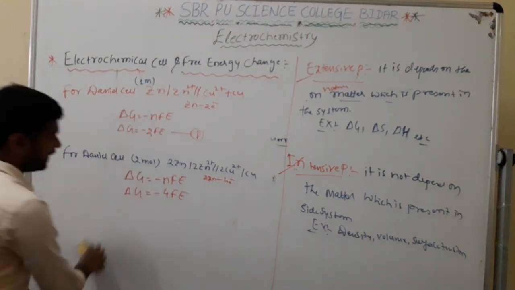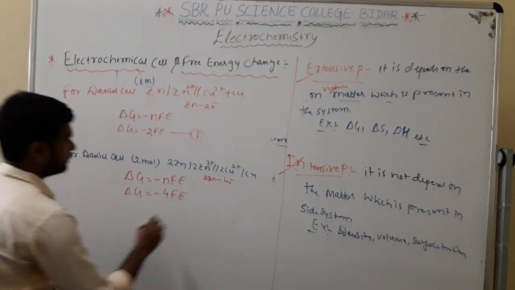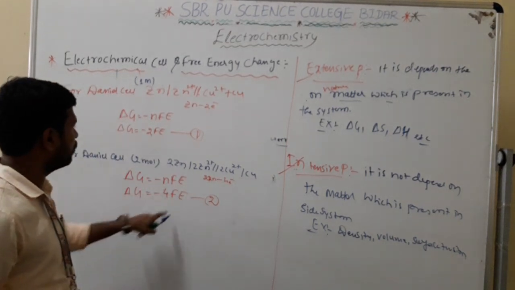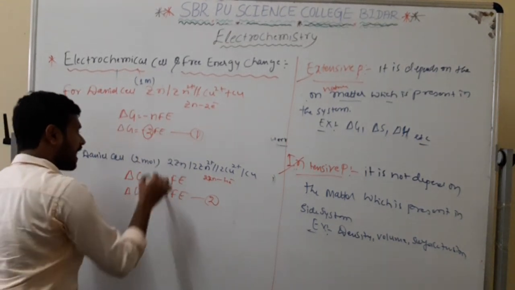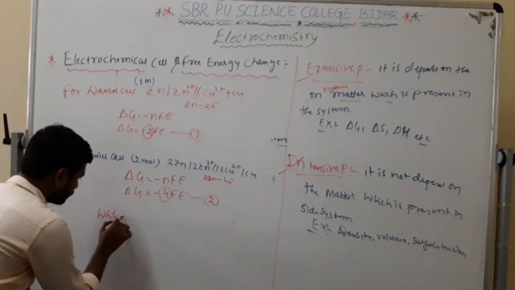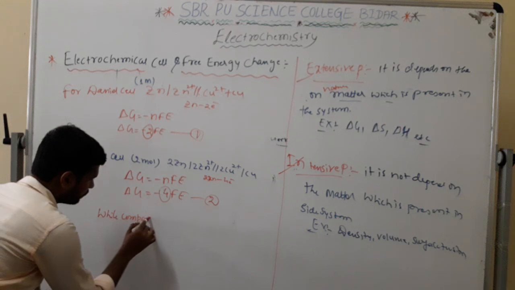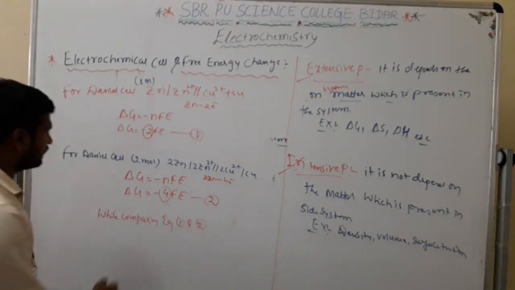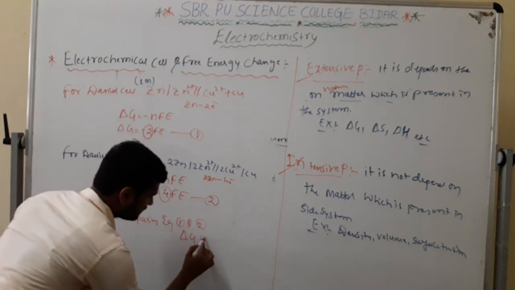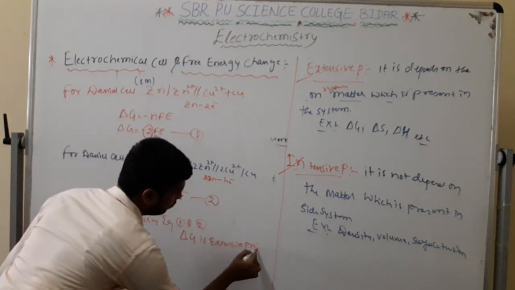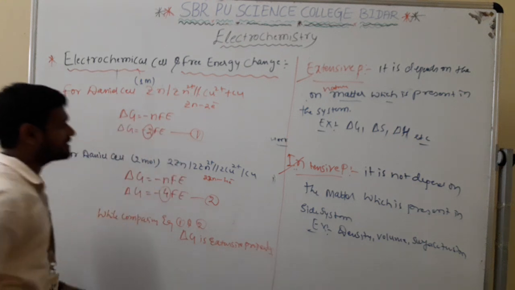If I compare equations 1 and 2, the change in the number of electrons is different. While comparing equations 1 and 2, we can conclude that delta G is an extensive property. Sir, how is this extensive?